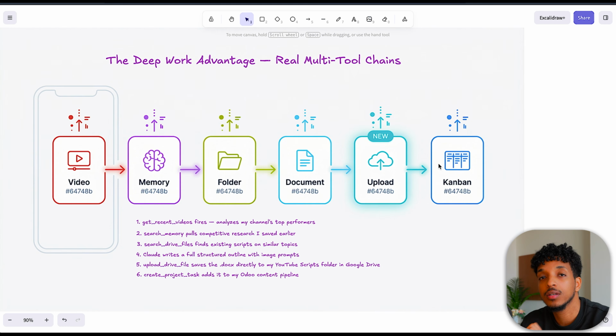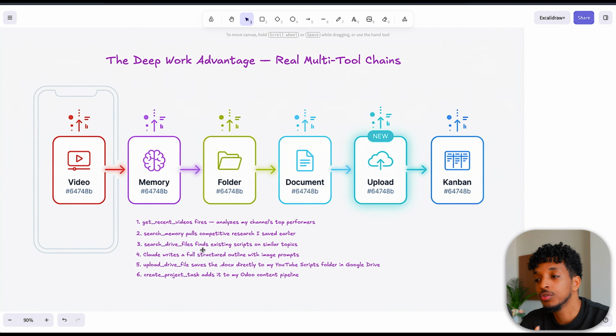So for example, if I ask Claude Cowork from my phone that I want to create a new video, we have a tool that basically analyzes my channel's top performers. It's able to know the kind of style that I'm doing, the kind of methods that worked really well in the past. We're able to search the memory to pull any competitive research. We have the trend post that runs every day and grabs a lot of the competitors' content. We're able to make a quick research, pull the information from there, and it helps us have context about what other people are talking about. And it can give us a better angle for our video.